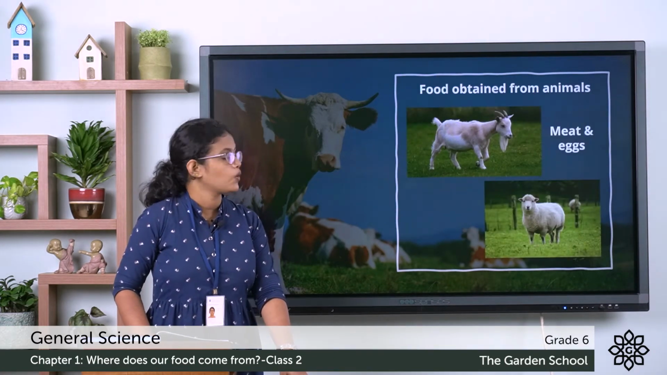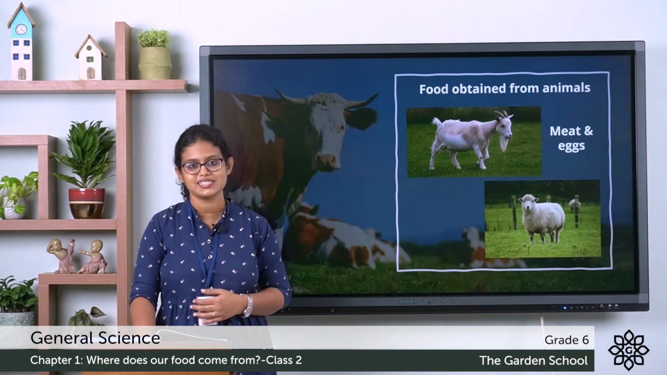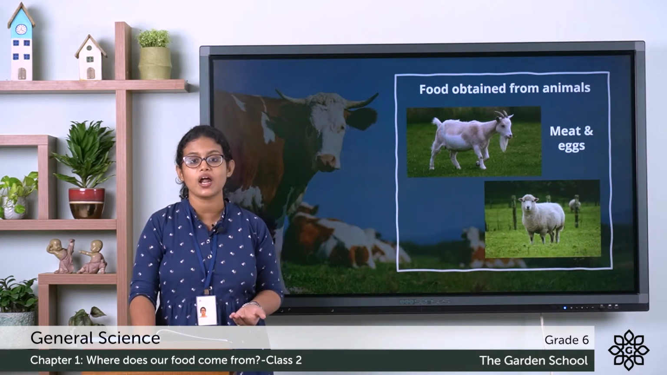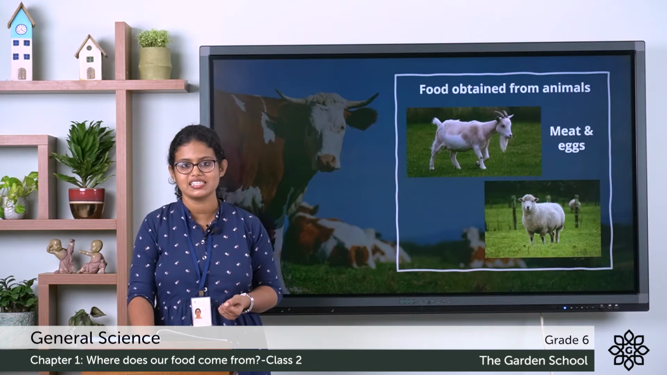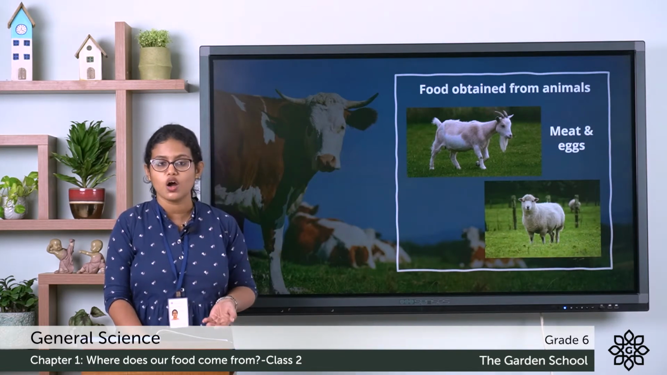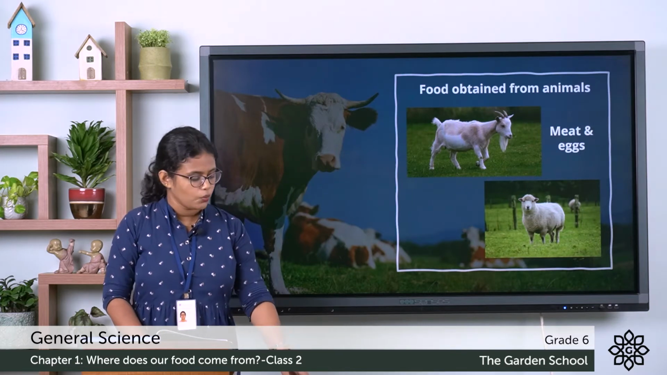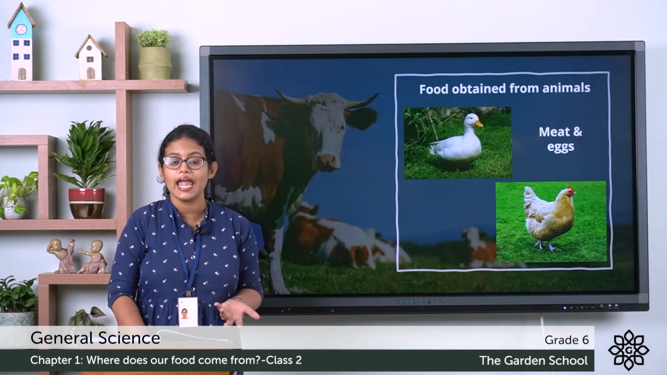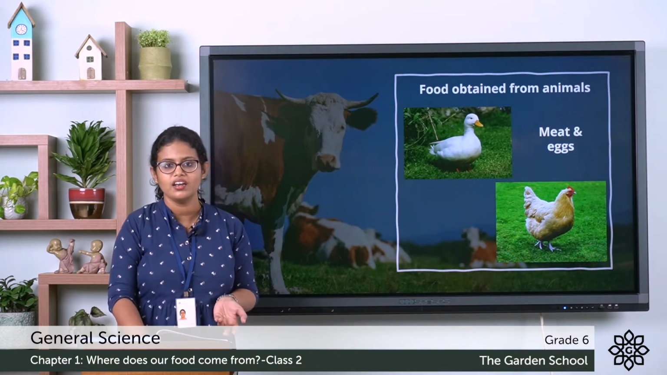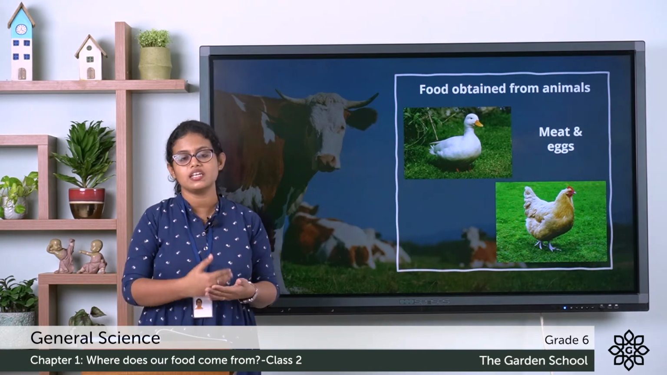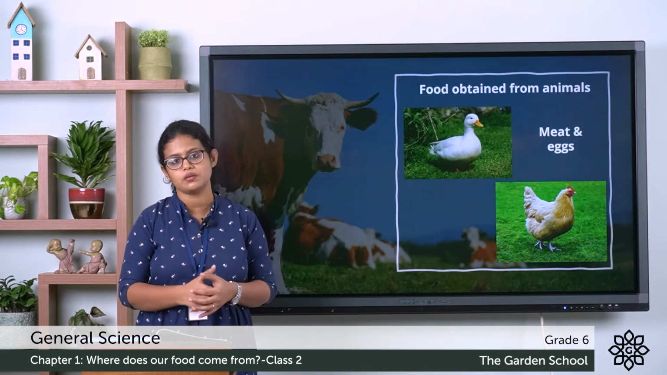Then, what about meat and eggs? We get meat and eggs from different animals, right? We use the meat of sheep, goat. Then, what about eggs? We get eggs from duck, hen. So, we get meat and eggs from different animals.